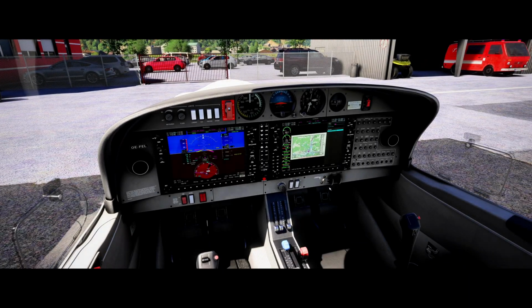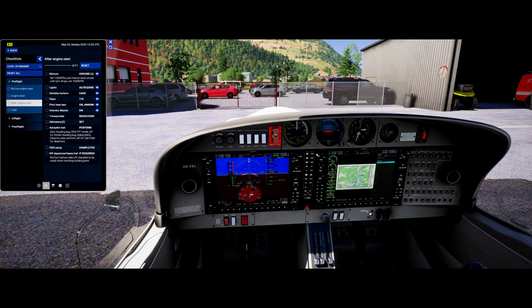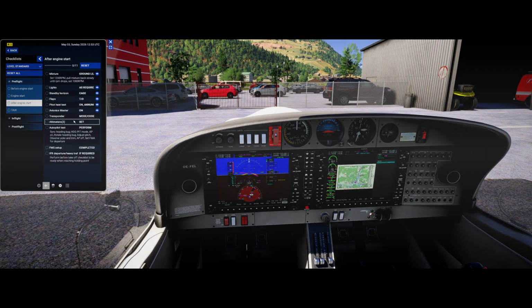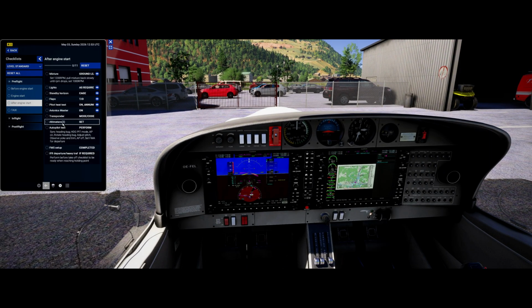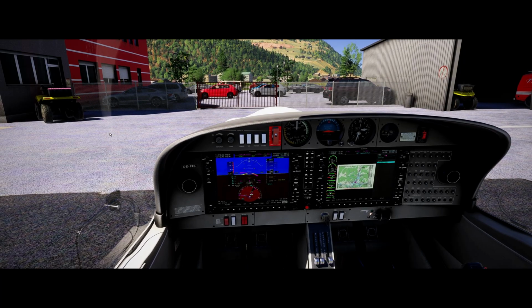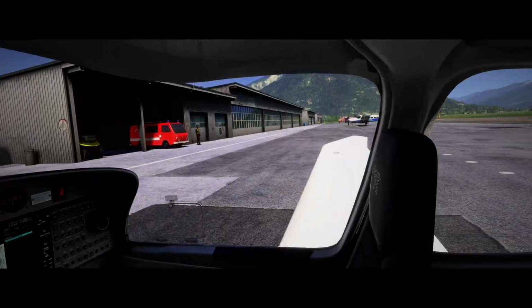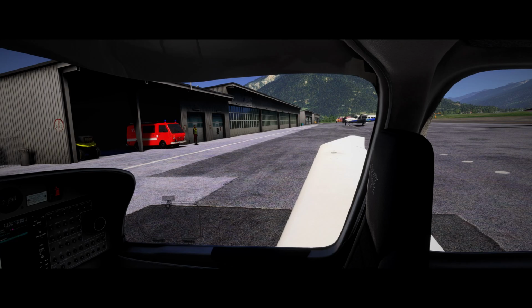Taxi light is on. We already checked the pitot tube. Flaps are for takeoff. So let's check into here. The transponder code we will do a little later. Altimeter is set, autopilot tested, FMS is set up. Taxi checklist. Let's tap the brakes. Flight director can come off. Check all around us.